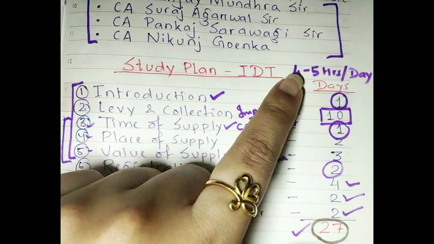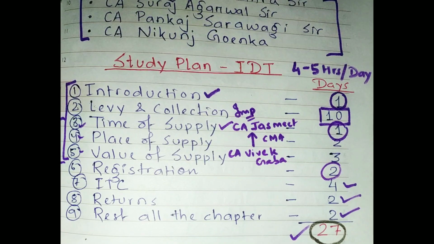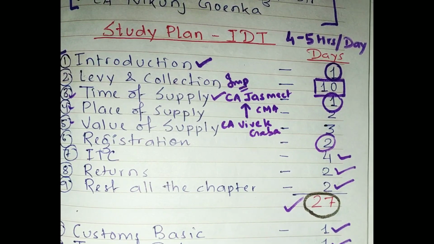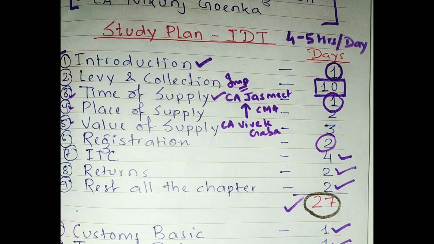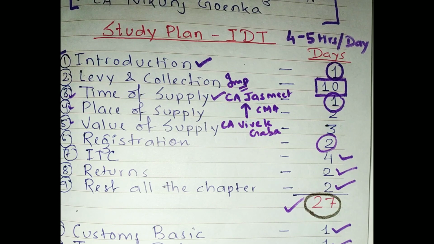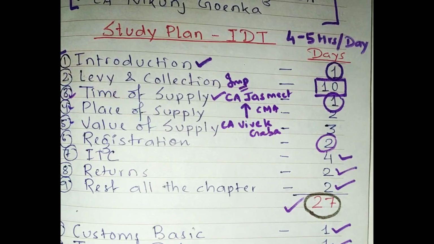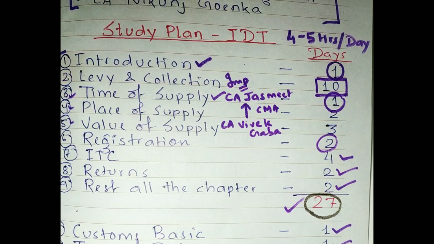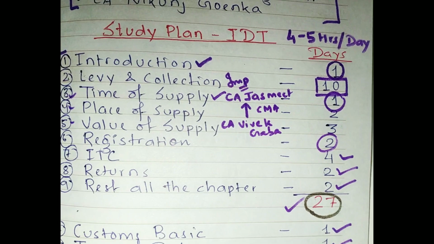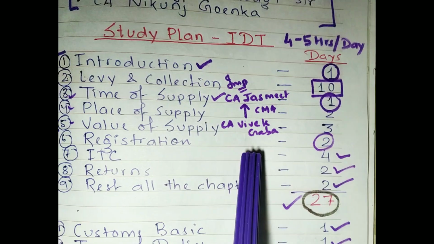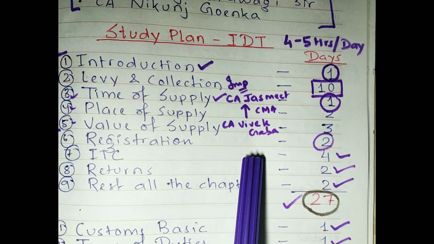I have explained it according to this. If you want to increase or decrease the time a little, you can approximately adjust it. So this was my study plan for indirect taxation, and I think GST in 27 days and customs in 6 days will be completed very well. And for customs classes you can refer either CA Vivek Gaba sir, and there are a few